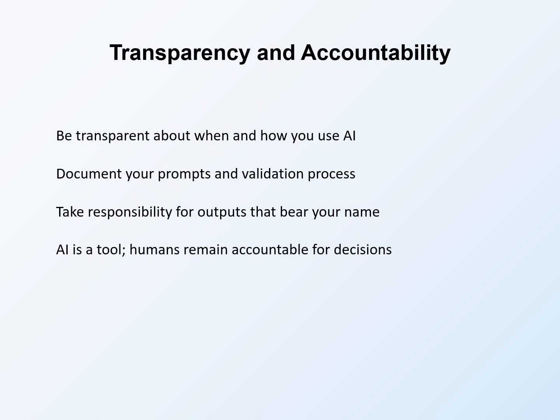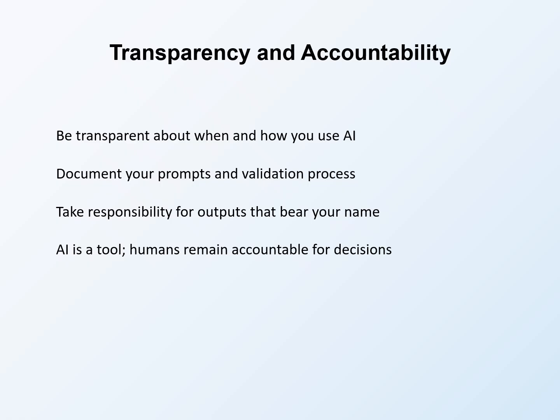Finally, transparency and accountability. Be transparent about when and how you use AI. If AI helped generate a document, say so. If AI assisted your literature review, disclose it. This is becoming an expectation in professional and academic contexts. Document your prompts and validation process. What did you ask? How did you verify the results? This documentation supports reproducibility and accountability.